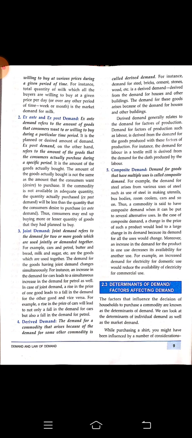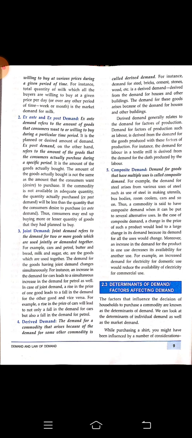Okay. Next is joint demand. Joint demand means where both the commodities are acting jointly. They are jointly being demanded. Joint demand refers to the demand for 2 or more goods which are used jointly or demanded together. For example, car and petrol. Suppose the price of the car has increased, then you will find that the demand for the car is decreasing. Equally, if the demand for the car decreases, the petrol's demand will also decrease.